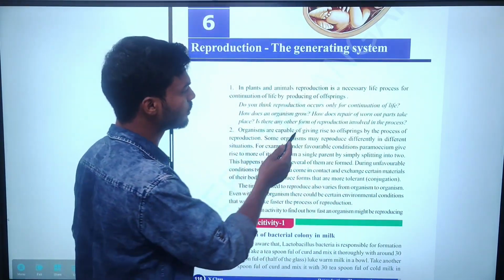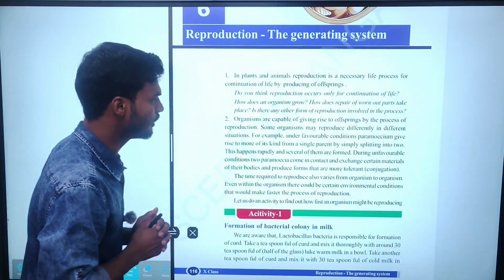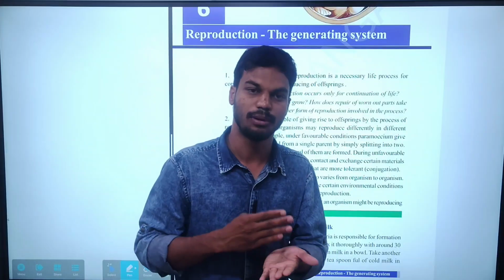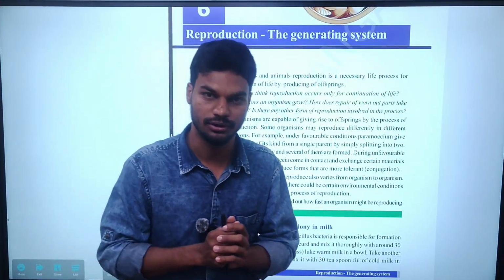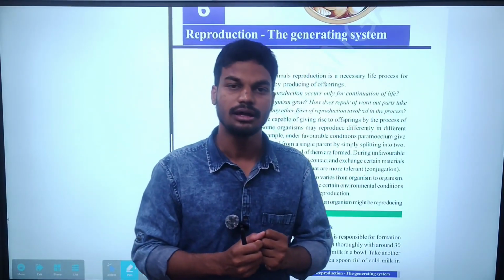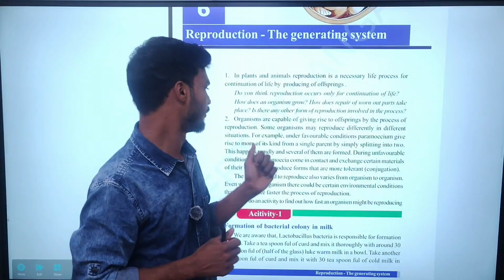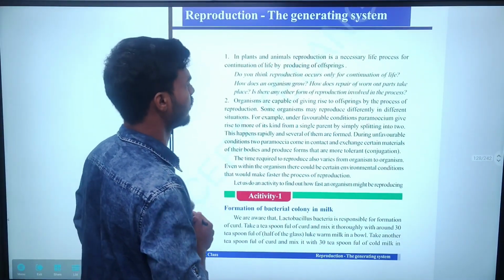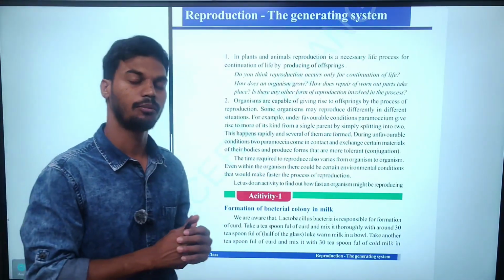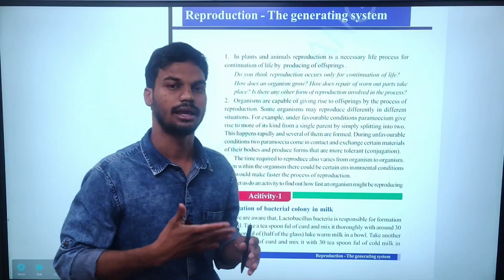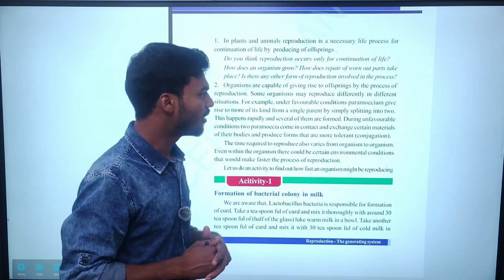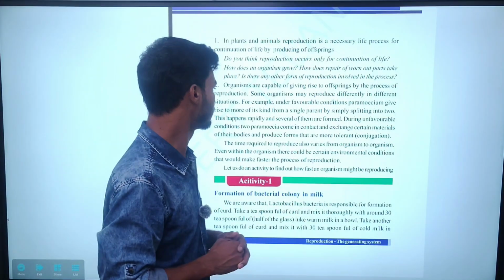So how do organisms grow? How do they repair their own parts? Simply, organisms grow by multiple cell divisions occurring through mitosis. During the process of cell division, the living organisms are able to grow. Clear? Next, how does the repair occur? Due to cell division by the process of mitosis, the organisms are able to grow according to their ages. Next, organisms are capable of giving rise to offspring by the process of reproduction.